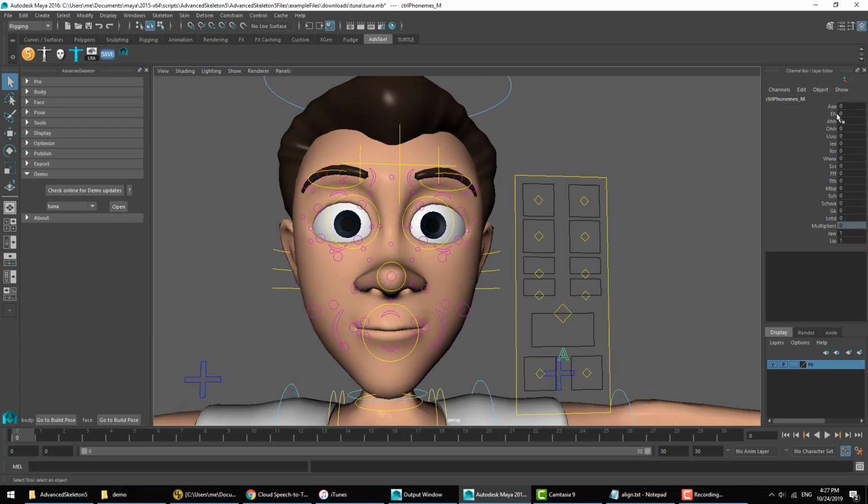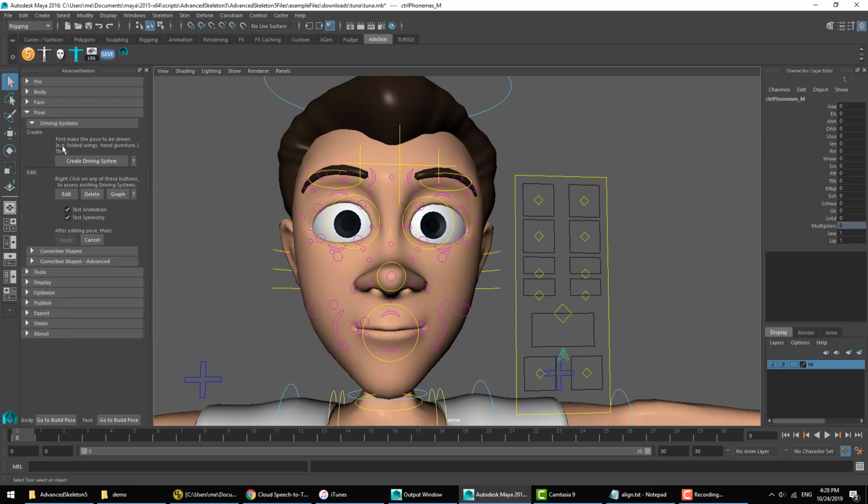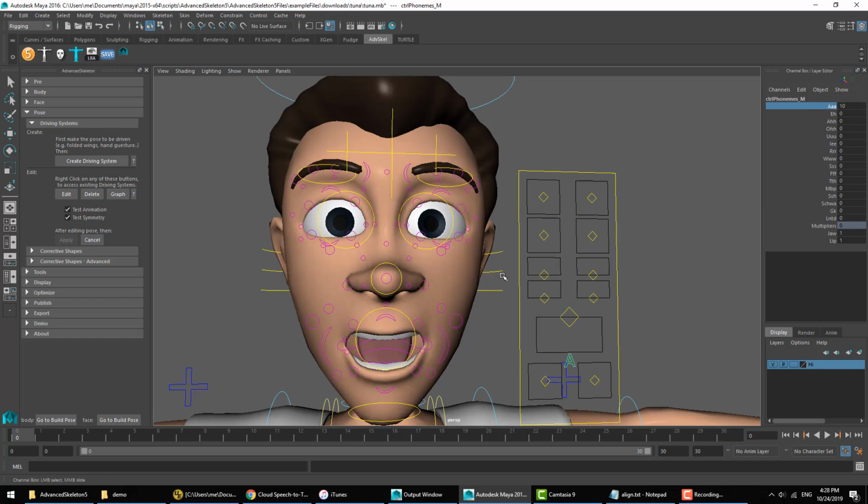And here we can see that these are the default phonemes you get after a fresh face build. Now, these phonemes are created using the driving system. And to edit any driving system, that's done under the pose section in the tools. There is a subsection called driving system. So if we wanted to change, for example, the way the A phoneme looks, we could just apply it to a full value of 10.